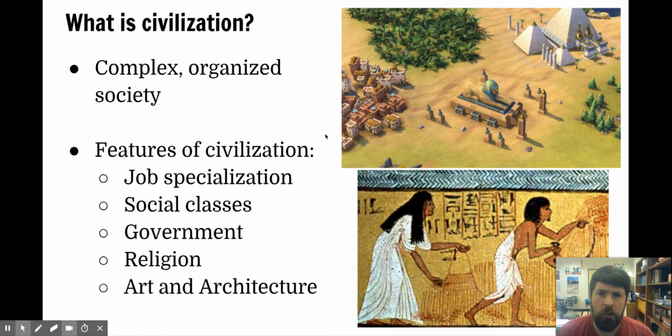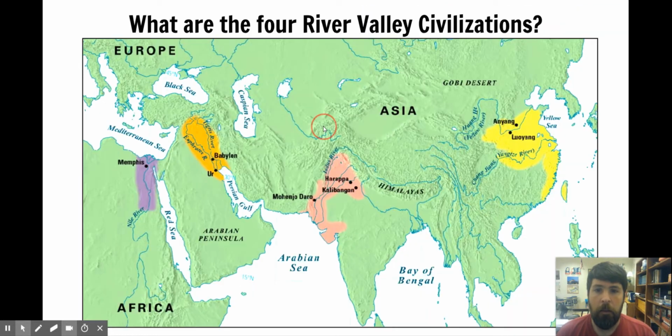Art and architecture, like the pyramids that you can see in the picture here, are also a feature of the civilization. And then writing. Writing can help to contribute to art and architecture, but it can also help government and religion. It's helpful to be able to write things down so that you can be more organized and keep detailed records of your institutions and your organizations.